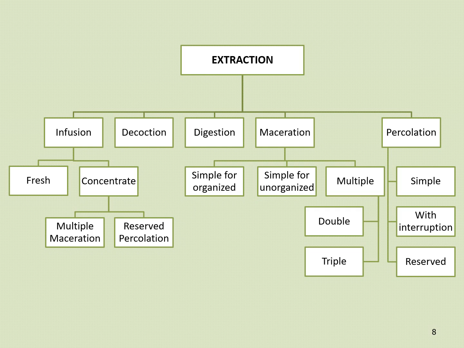Then extraction is divided into 5 major processes: infusion, decoction, digestion, maceration and percolation. The maceration process is again divided into simple maceration for organized drugs, and multiple maceration, which includes double maceration and triple maceration.